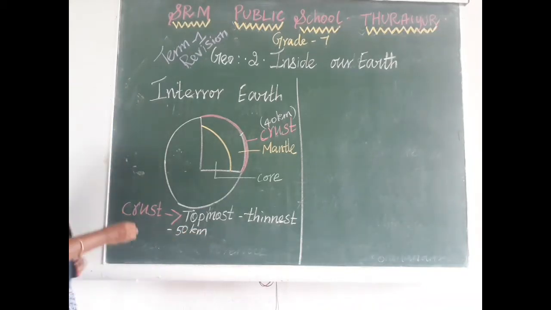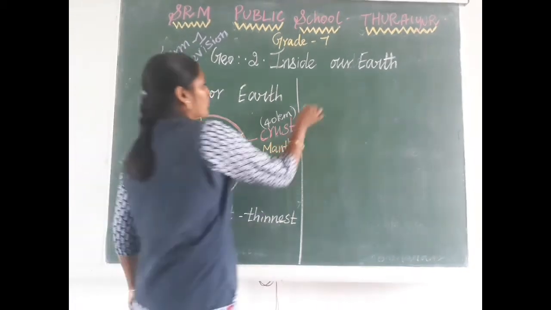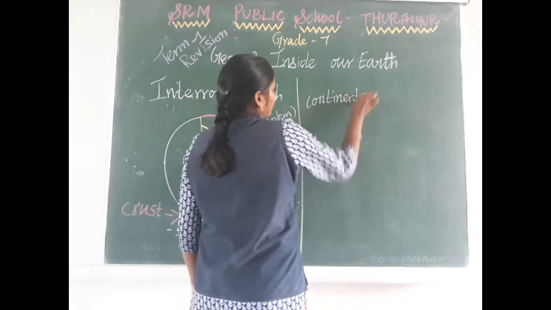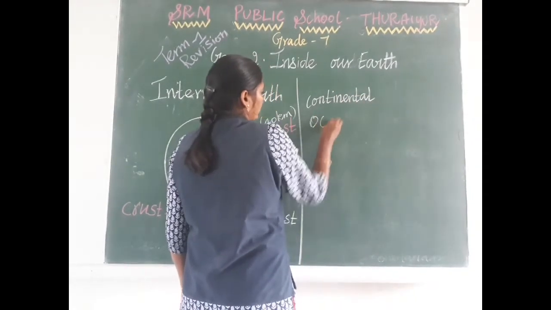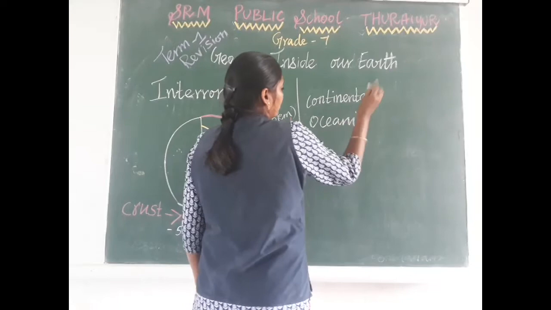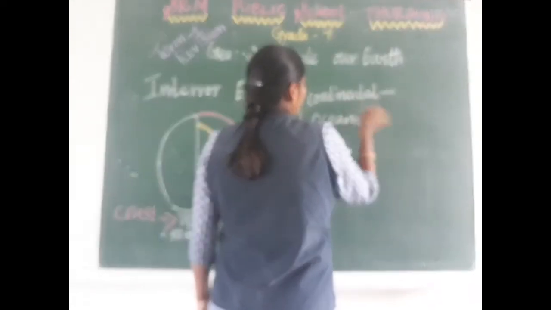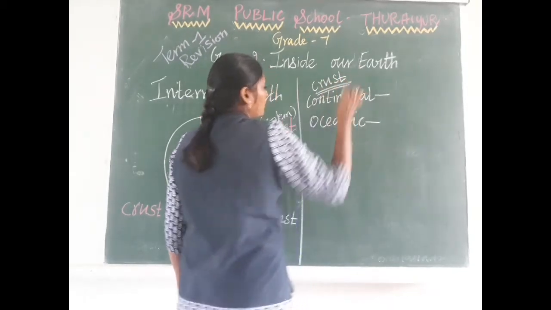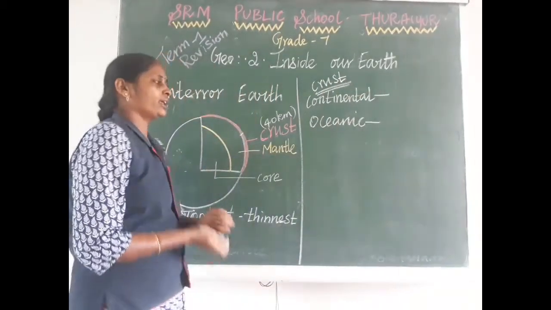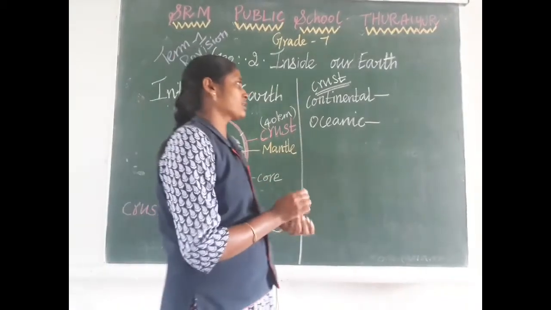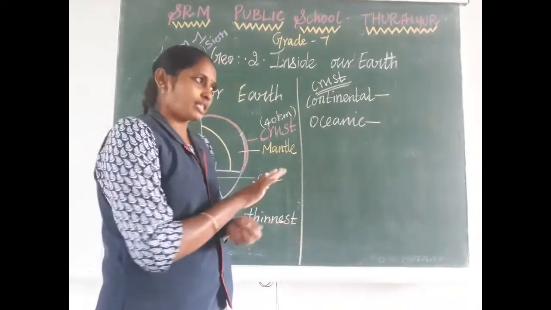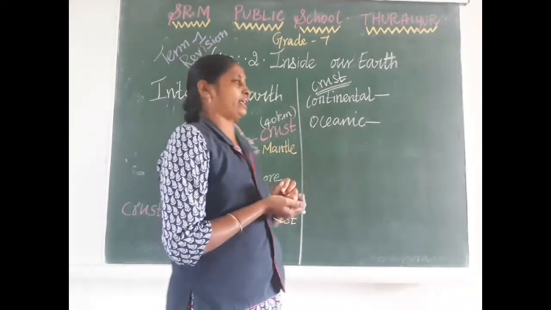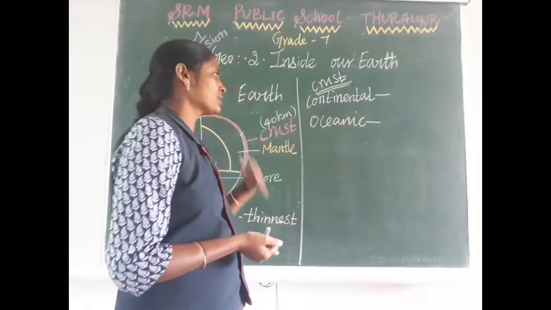We can divide the crust into two parts. One is continental crust, another is oceanic crust. So what is the continental layer? It means the area which is not covered by water. Not covered by water is called continent.